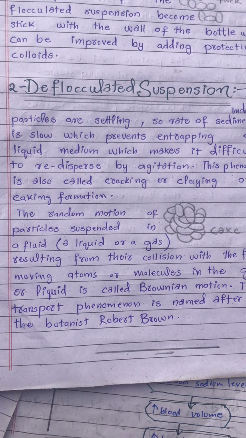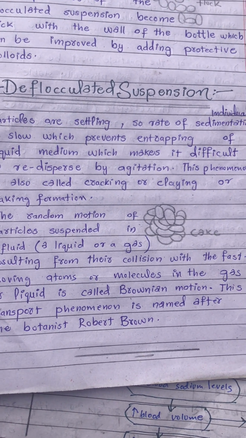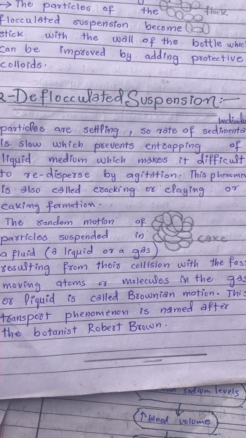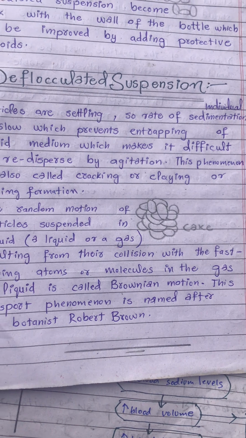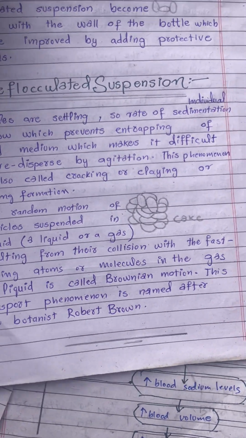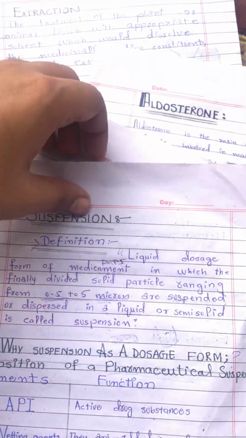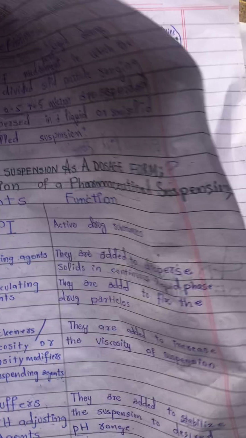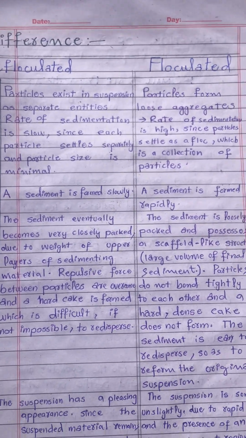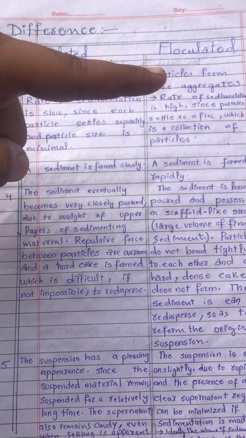The random motion of particles in a fluid, liquid or gas, resulting from their collision with fast moving atoms or molecules in the gas or liquid is called Brownian motion. This is extra information. This transport phenomenon is normal and Brownian; Robert Brown mainly discovered this. So this is mainly suspension part 1, and then we have the difference between flocculated and deflocculated. We have to write all these points from this.